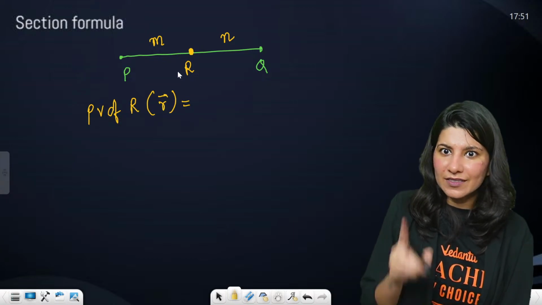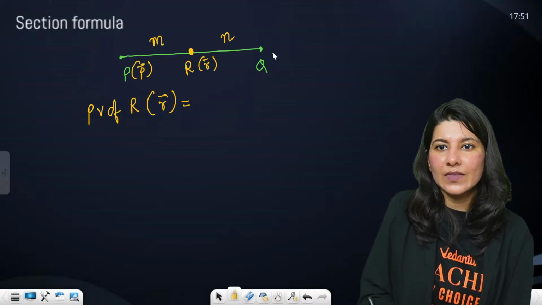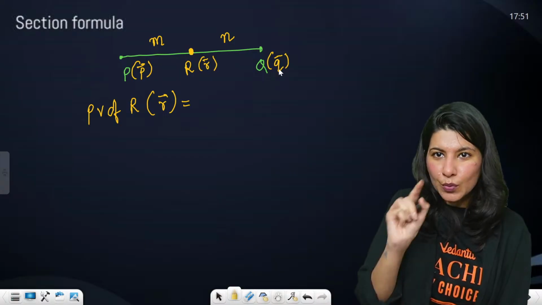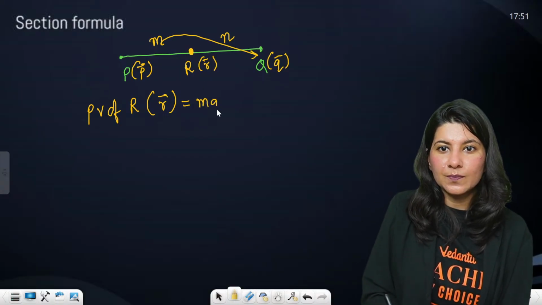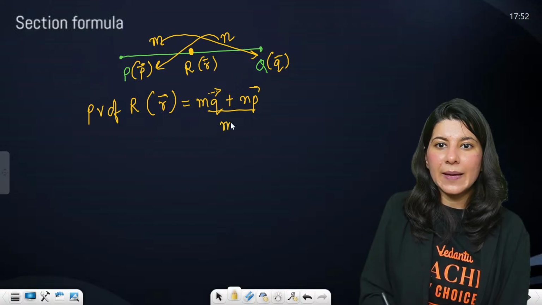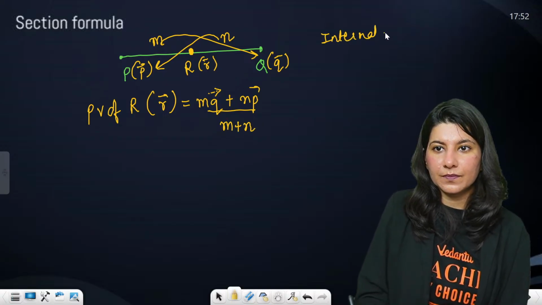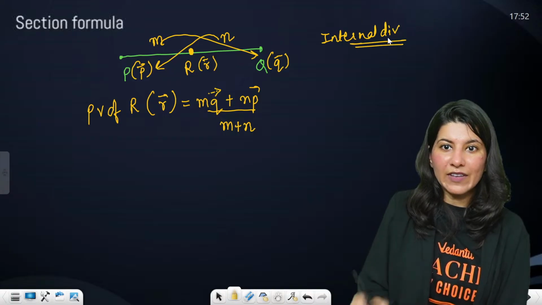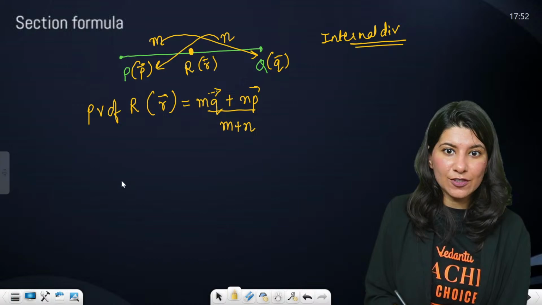It is the same as in your straight lines chapter, just that a few changes will be there. M into Q plus n into P upon m plus n. This is internal division, when the point R lies between P and Q. This is the section formula.